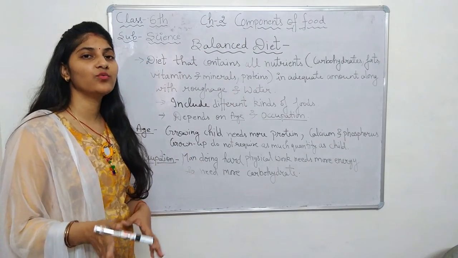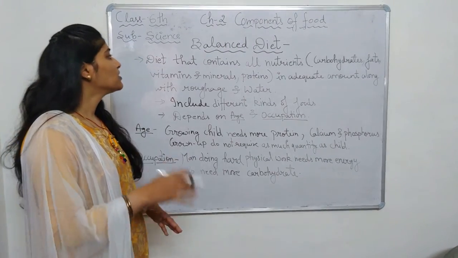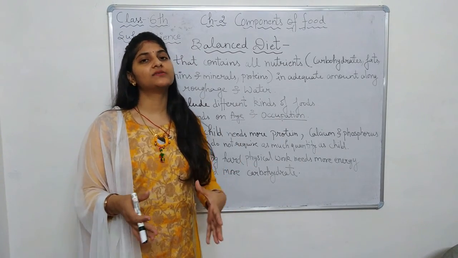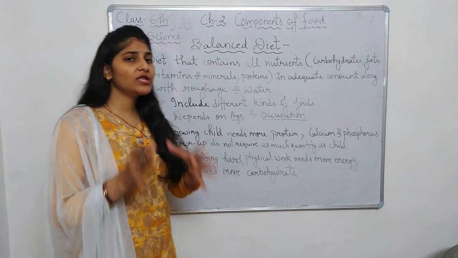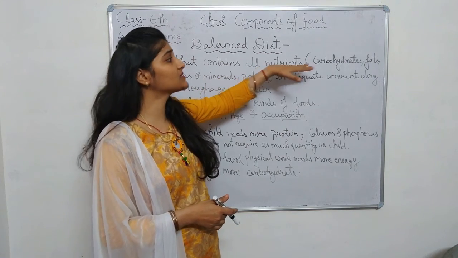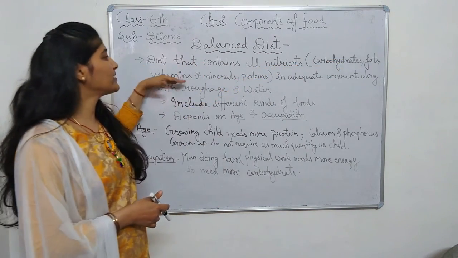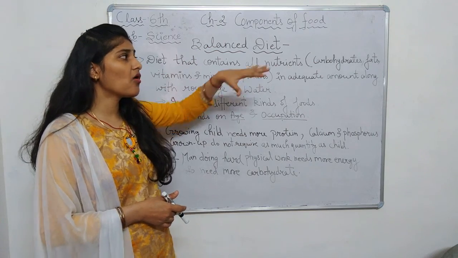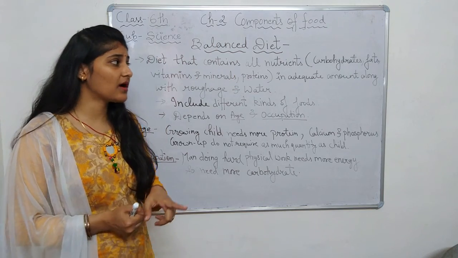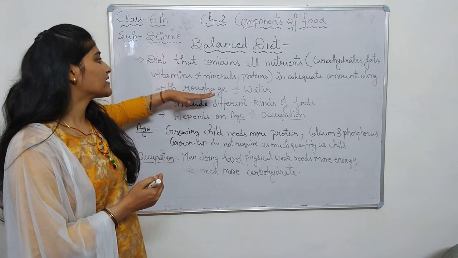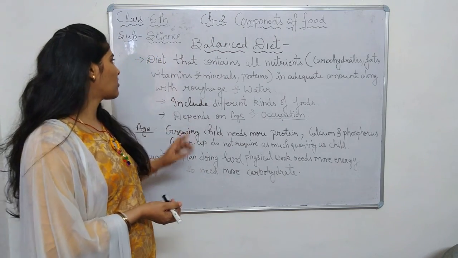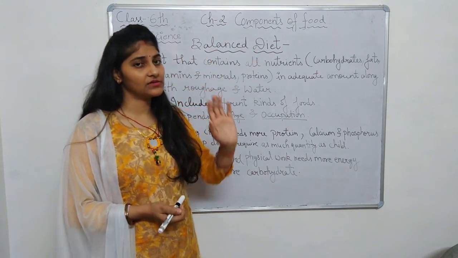Let us now understand what is a balanced diet. Normally, whatever food we eat in a whole day is considered to be a diet. Now, when this diet includes all the nutrients, that is carbohydrates, fats, vitamins, minerals and proteins, in adequate amounts, along with roughage and water, then that diet is called a balanced diet.